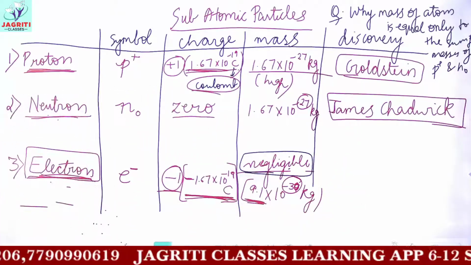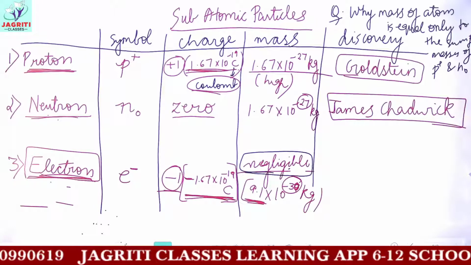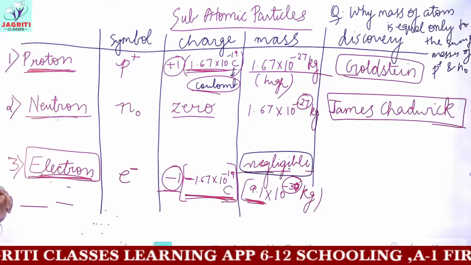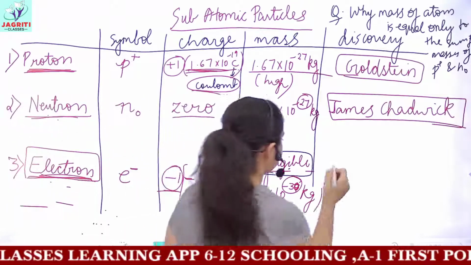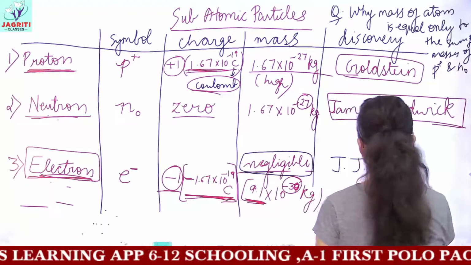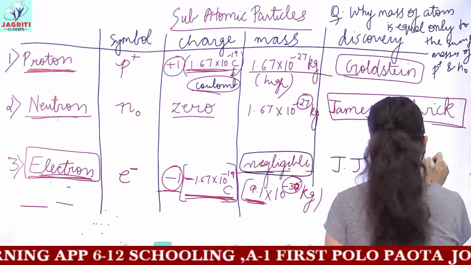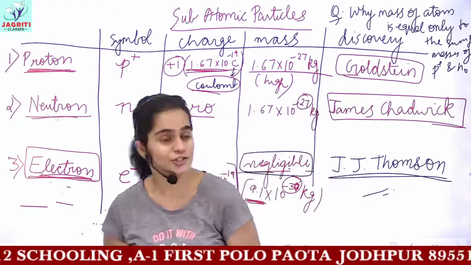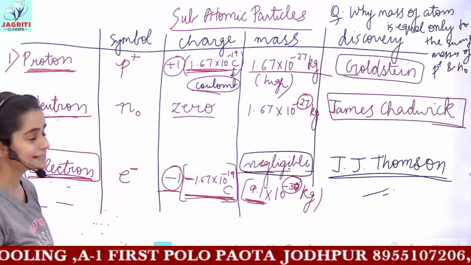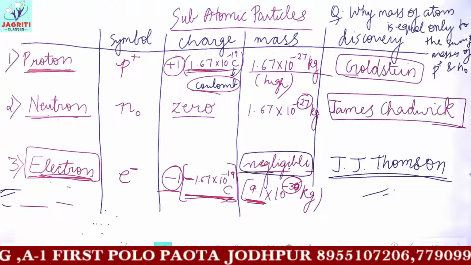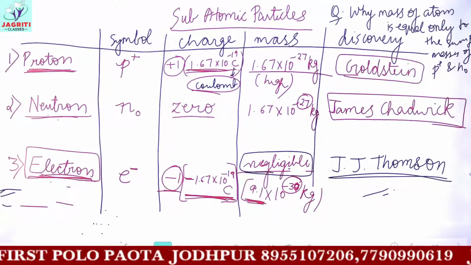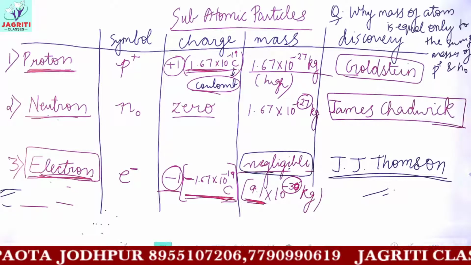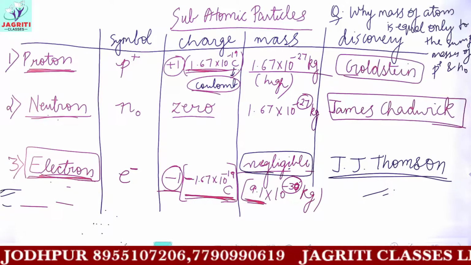So this is a simple and brief description of the subatomic particles which are given. Okay? Oh yes, I have not written the discovery of electron. The discovery of electron was given by J.J. Thomson. And there is an experiment also, a model also of the J.J. Thomson model that describes the structure of atom. So you can study this. Then next we'll start, I'll give you a brief idea about discovery of protons and discovery of electrons, only a brief idea. And then we'll start the Thomson model of an atom, that is the structure of atom.